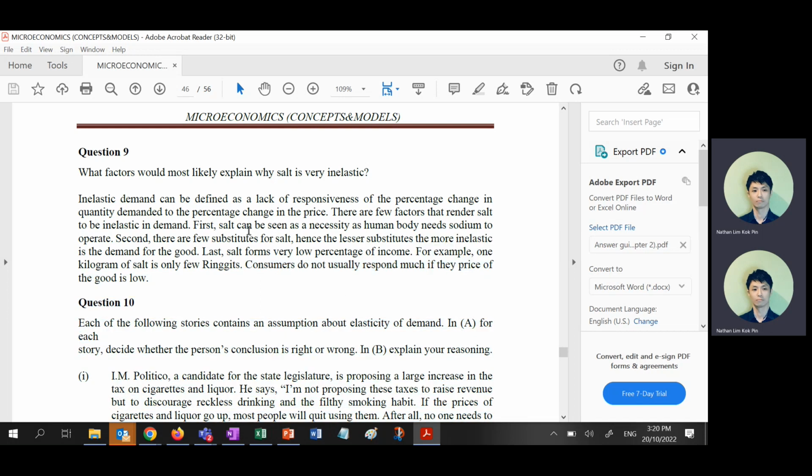Okay, this is how you write in terms of a short response. Or if you want, I can explain it into an essay: the first, the second, the third, each explained in one paragraph. This is how you write.